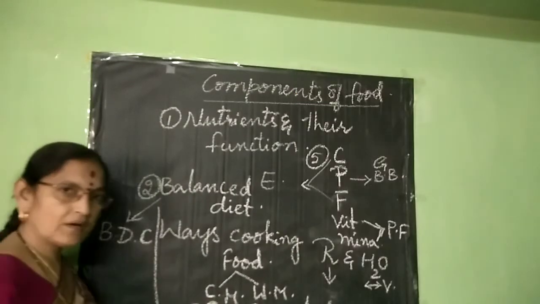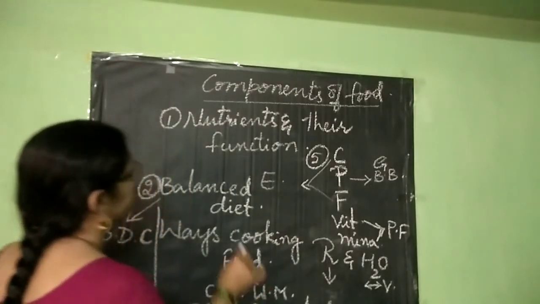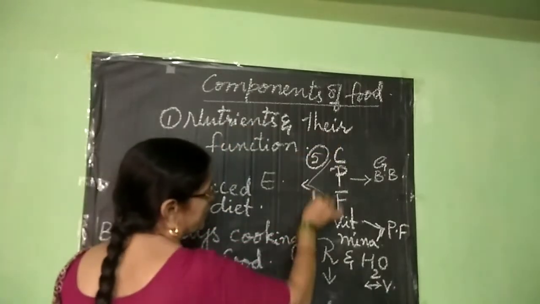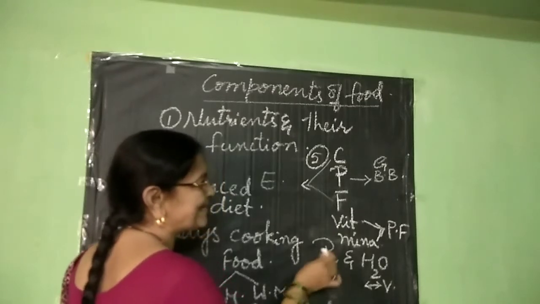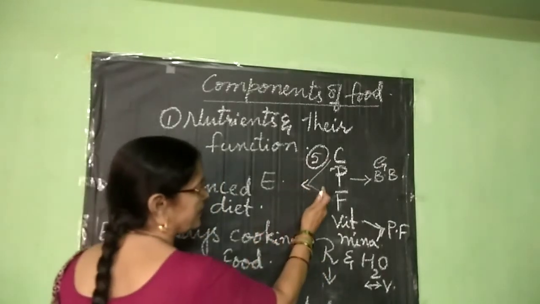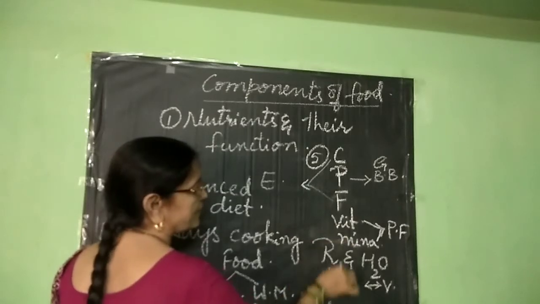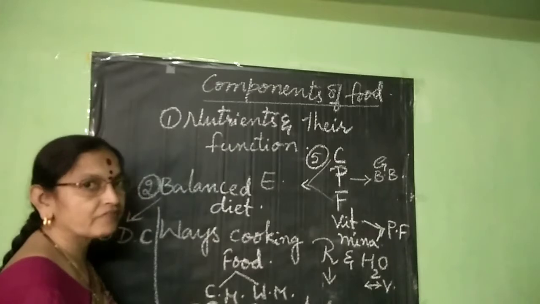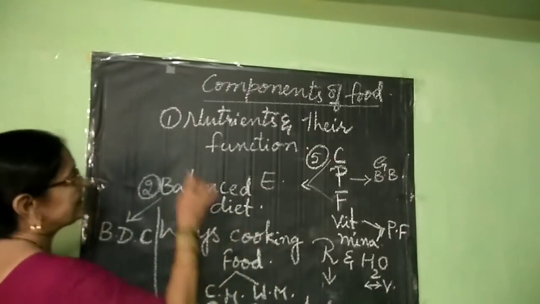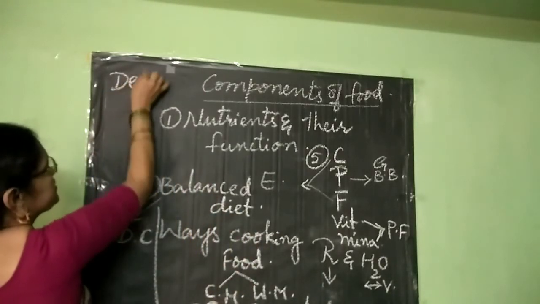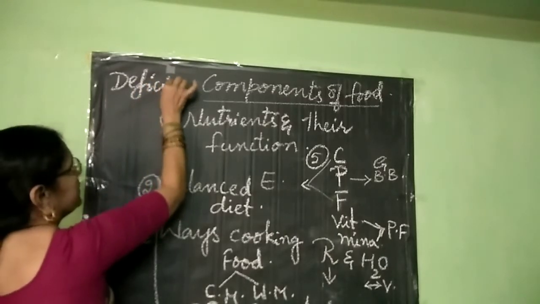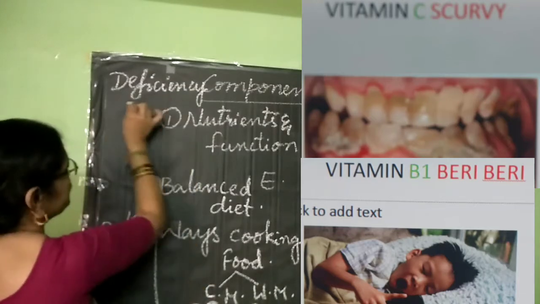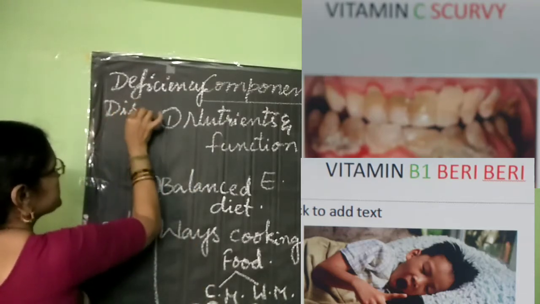Now what we are going to study today is, if these are not in proper quantity, if anything is less, these major and micronutrients, if anything is missing in our body, what is the effect of that on our body? That is called deficiency. Deficiency means lack of any nutrient. Deficiency diseases.